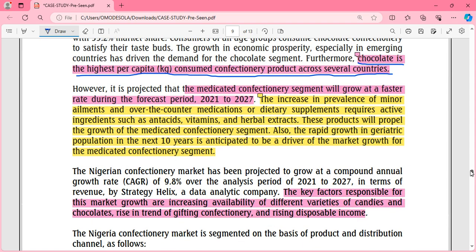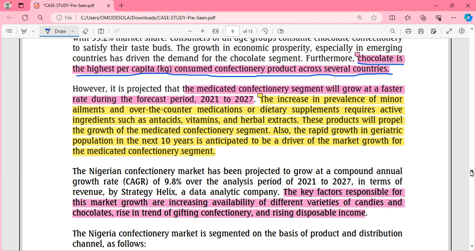So there's this idea that there's an increase in minor ailments, over-the-counter medications, dietary supplements, requests for antacids, vitamins, herbal extracts, so the medicated confectionery segment is actually growing.